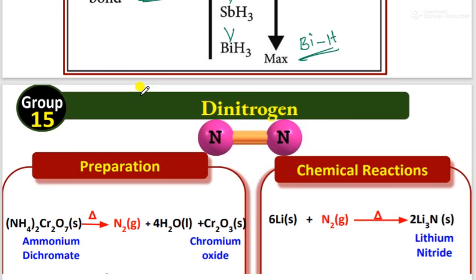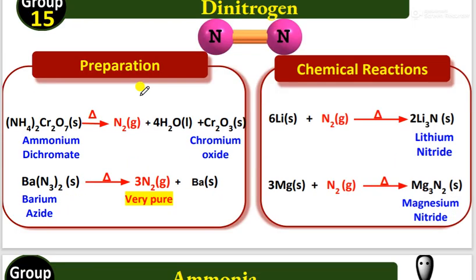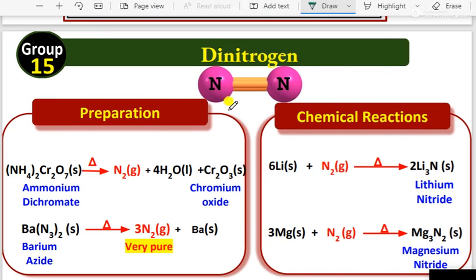Let's see the more important thing you remember here. This one is the group 15 family, nitrogen. The nitrogen, remember here, has the N triple bond N. So what I mentioned is that when ammonium dichromate is heated, it can produce nitrogen gas. Barium azide also on heating gives nitrogen gas. Remember, the easiest way to get very pure nitrogen gas is by using barium azide only.